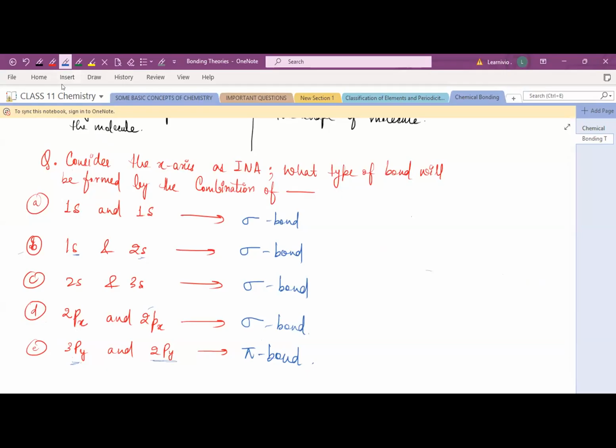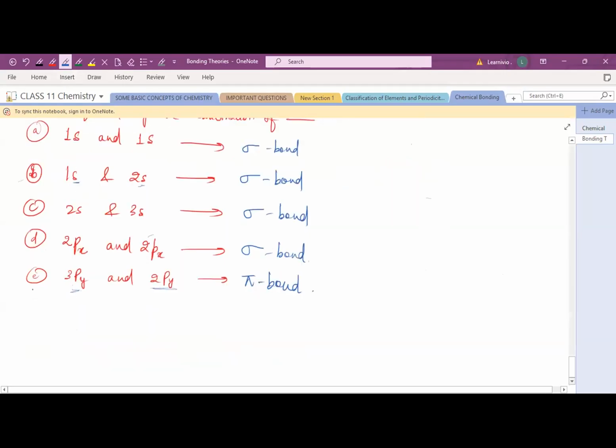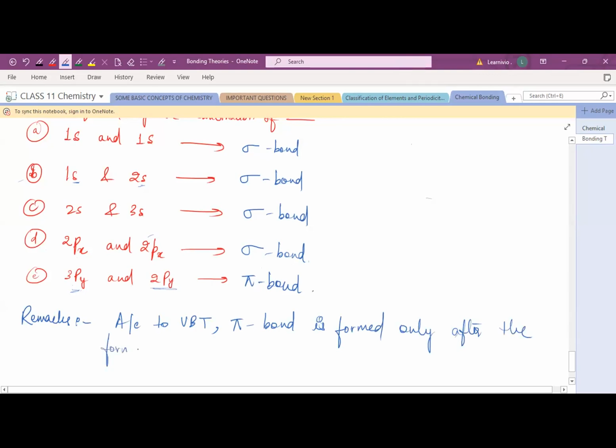Okay, write down the remarks. According to valence bond theory, as I told you, pi bond is formed only after the formation of sigma bond.